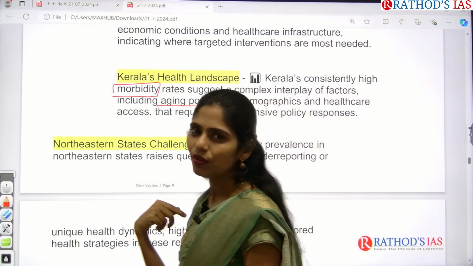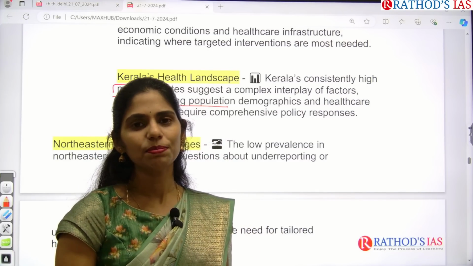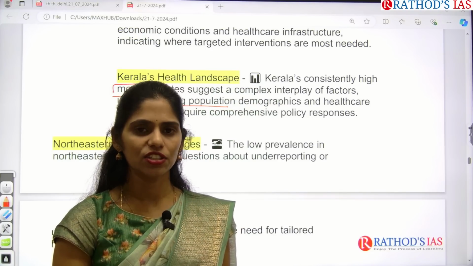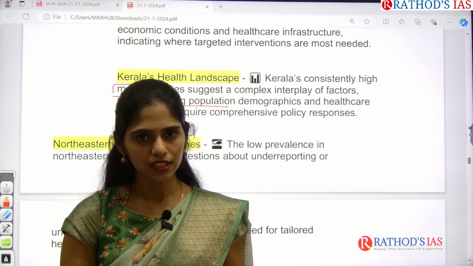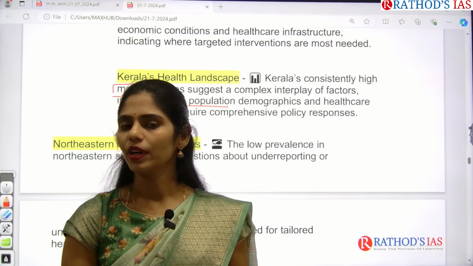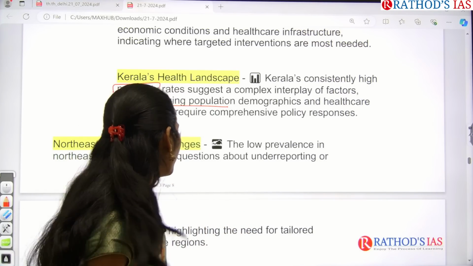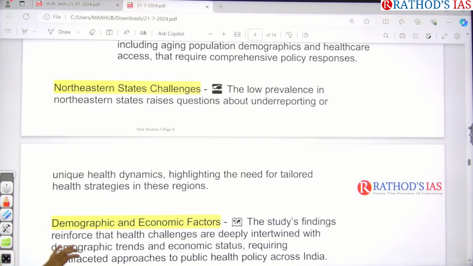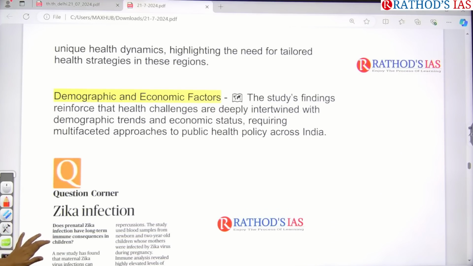But whenever young people are going out, who will be remaining? Aged people. Aged people will be having more diseases and more health related complications, because with increasing age they commonly have age related diseases. So because of this, morbidity will obviously be high if there is a high aged population, right? So that is the thing. And northeastern states are having very low prevalence of these diseases, and that is what is mainly said.